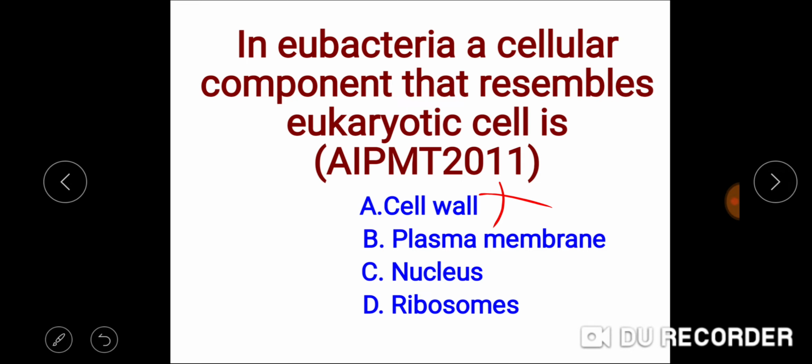The plasma membrane, according to the fluid mosaic model, the prokaryotic and eukaryotic plasma membranes are similar in composition. So the right answer is the plasma membrane. Nucleus is only present in the eukaryotic cells, and the genetic material in prokaryotic cells is in the form of a naked structure called the nucleoid, and the ribosomes in case of prokaryotes are 70S type, while in eukaryotes they are 80S type. So the answer is plasma membrane.